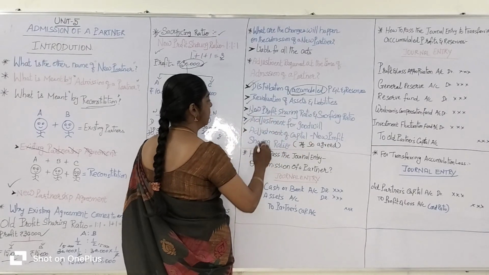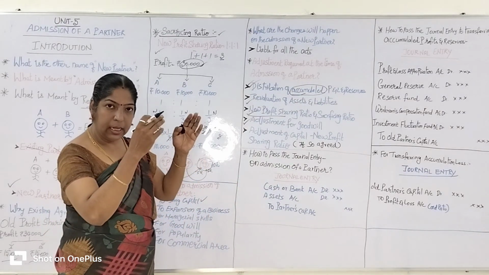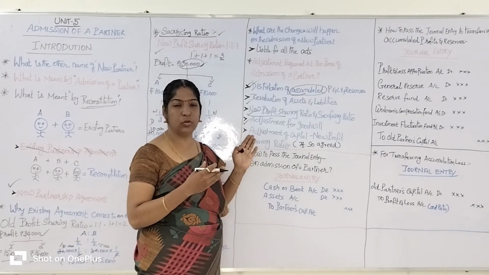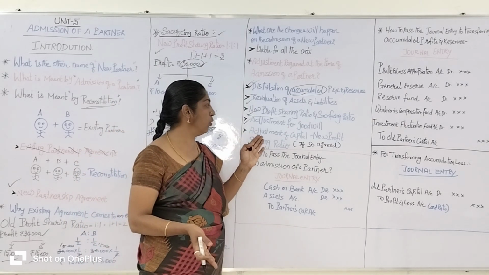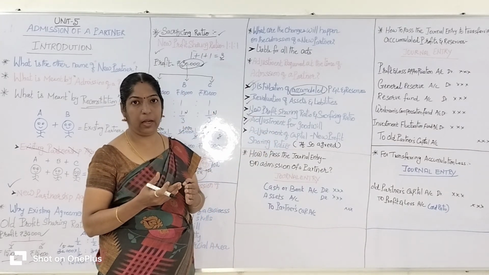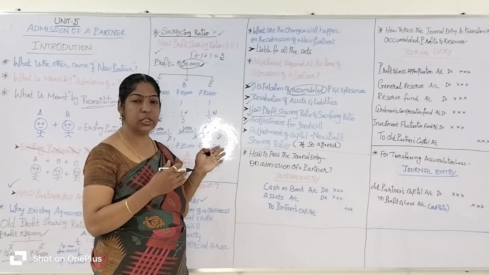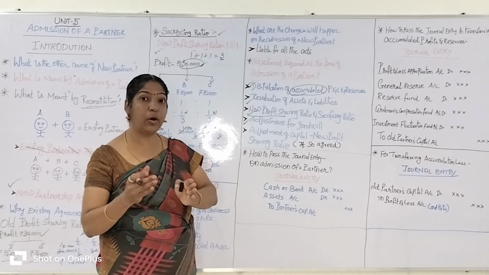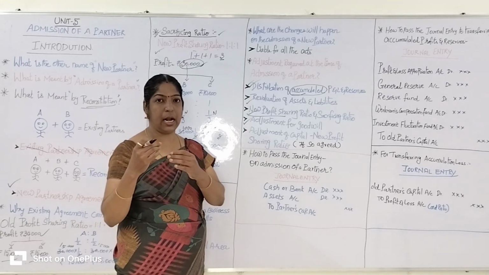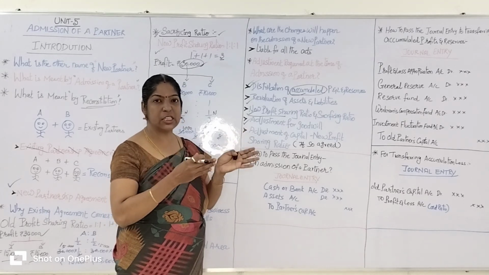Then adjustment for goodwill. The existing partners have run the business since 2000, for 10 years, from 2014 till the current year. Okay, so they earn some goodwill. On the admission, the existing partners decided to admit a new partner. The new partner has also earned some reputation and some goodwill because he has also run the business for 20 years.